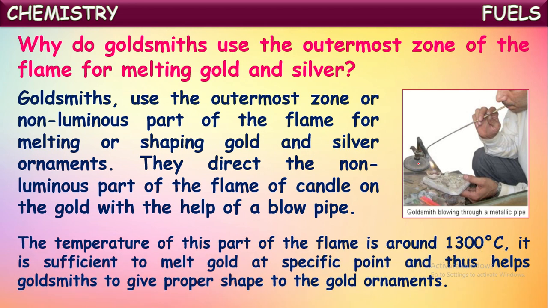The temperature of this outermost part of the flame will be around 1300 degrees Celsius. It is sufficient to melt the gold or silver at the specific point, and thus this helps the goldsmiths give proper shape to the gold ornament. In this way, they design the gold ornament into different or desirable shapes. That is why they use this outermost zone of the flame with blowpipes to melt or bend them into different shapes. Okay, that's about flame.